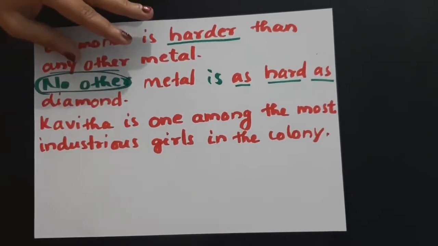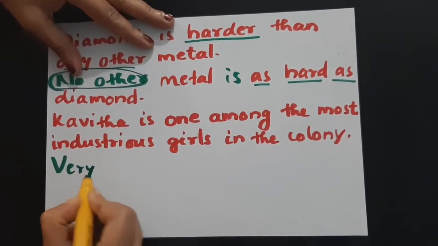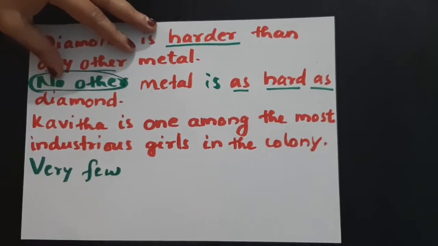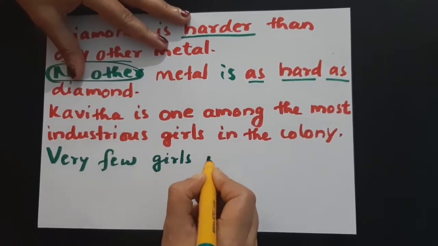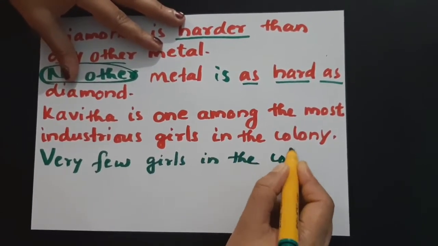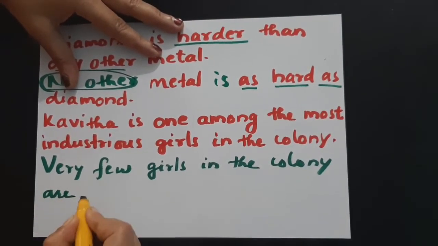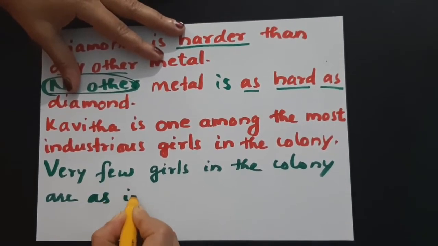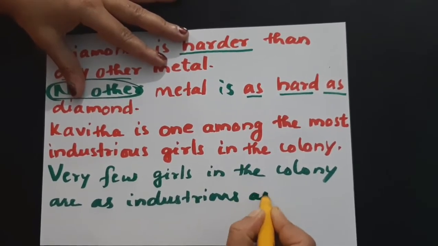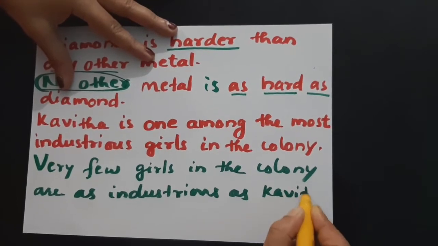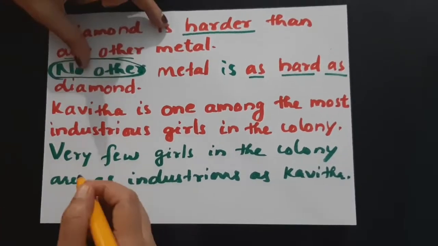Okay, in this case, what we would do? We need to start with very few. Very few girls in the colony are as industrious as Kavita. Okay. See, why we used very few here?